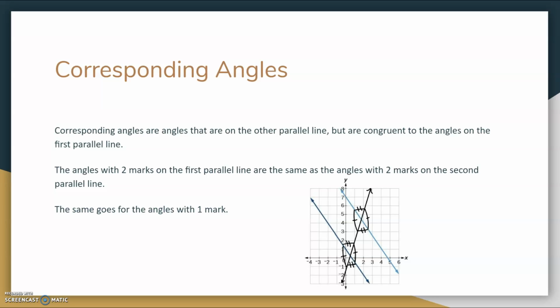As you can see in my drawing, I have drawn out the angle measurements of the second parallel line along the transversal line. The angles on the left and the right side of the second parallel line have the same measurements as the angles on the left and the right side of the first parallel line. The same goes for the angles with two marks.